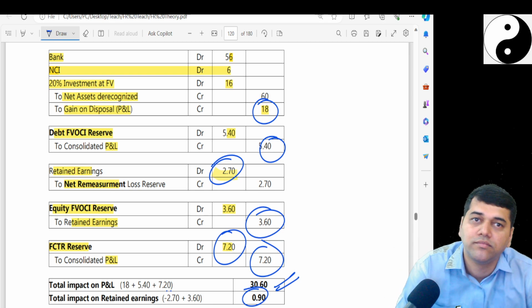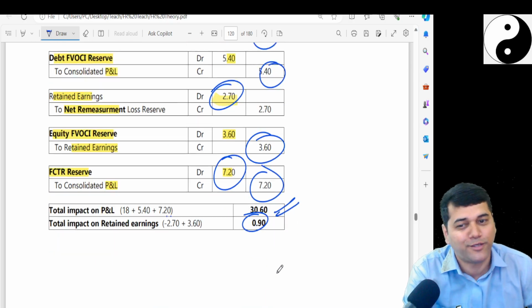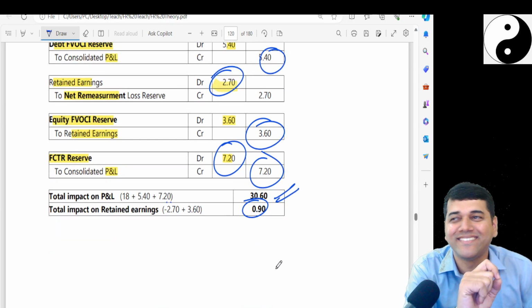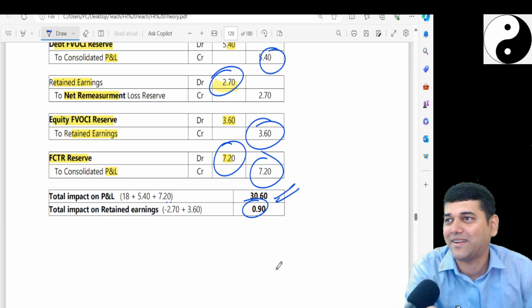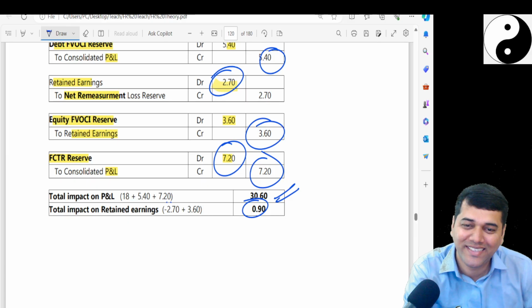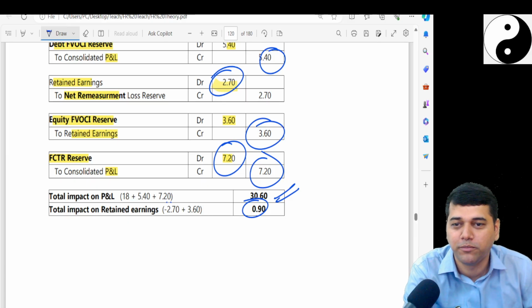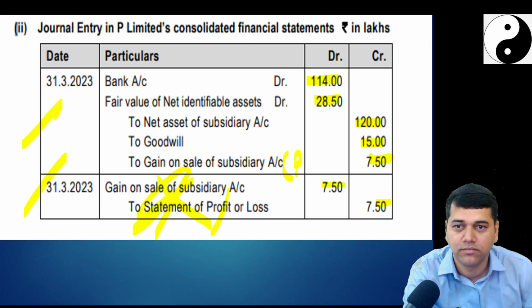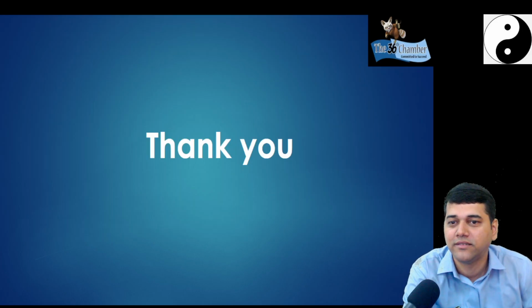Are you clear? Perfect. Understood consolidation? Simple. Come on, simple now. So with this, I would like to show you one beautiful slide which I always wished should come for every standard, which is thank you.